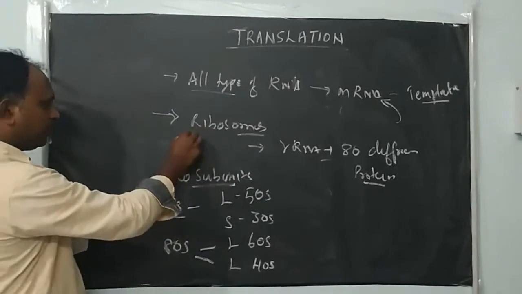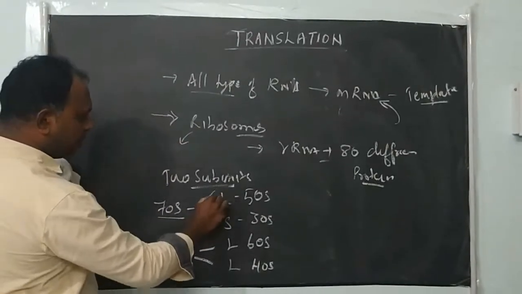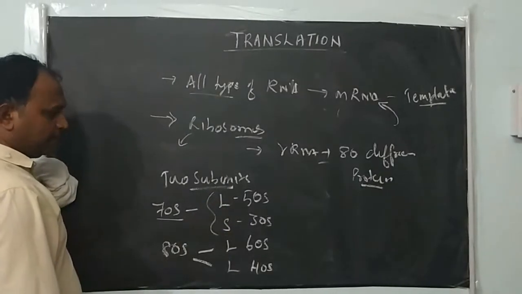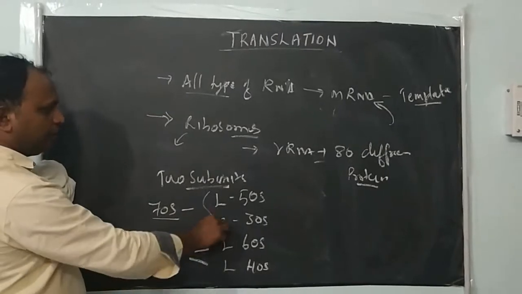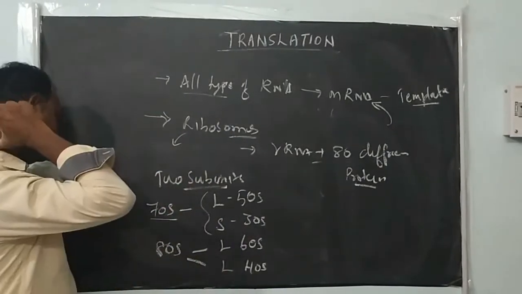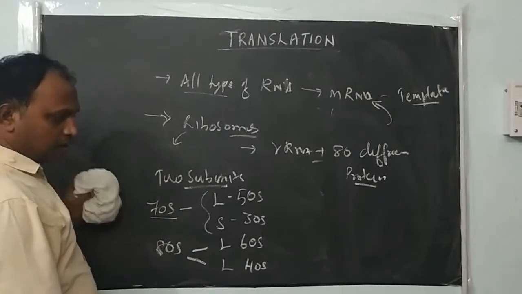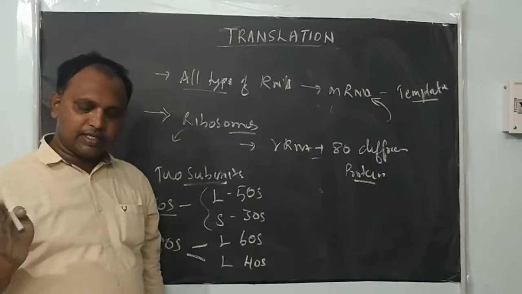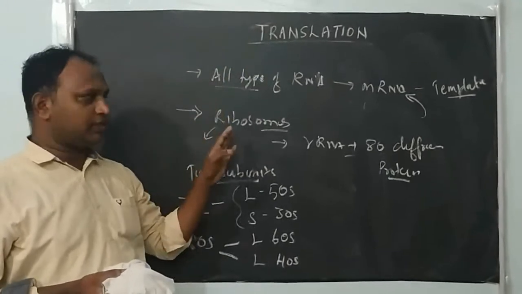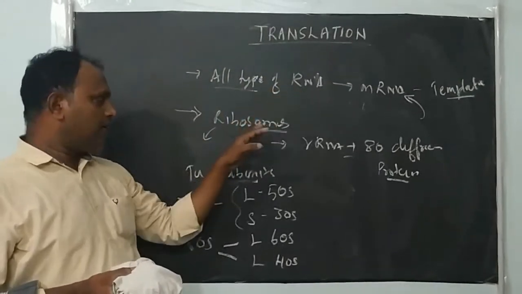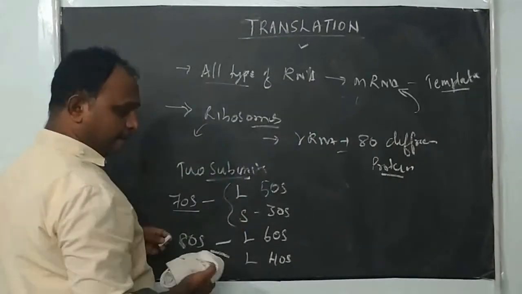Where are these ribosomes found? In the cytoplasm. The small subunit and large subunit are present separately, in an inactive stage. At the time of protein synthesis, these two subunits go and bind with the rough endoplasmic reticulum and form the complete ribosomal complex before the beginning of the translation process. These are essentially required by the translation process, right? All types of rRNA and ribosomes.